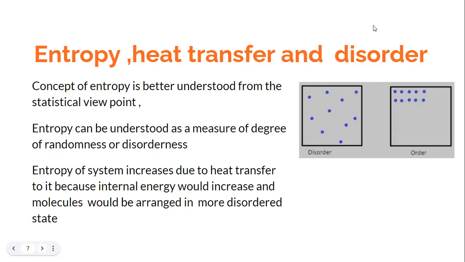So for example, we said that because of heat transfer, there is an increase in entropy. So along with the heat, we said there is an increase in entropy. Now, why should that be happening? That is because if you supply the heat to the system, the internal energy would increase and the molecules would be then arranged in a more disorderly state. Because of the supply of energy, there would be more disorder within the system.